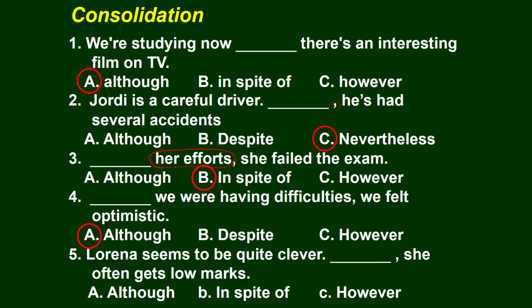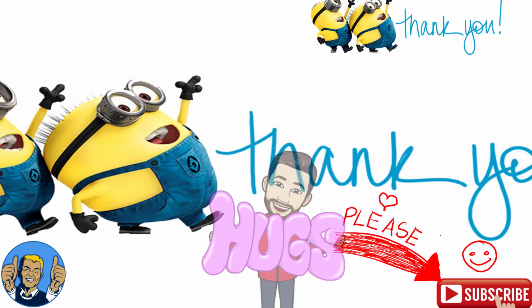And number 5, Lorena seems to be quite clever. So there is a comma here and two sentences. We should use however.